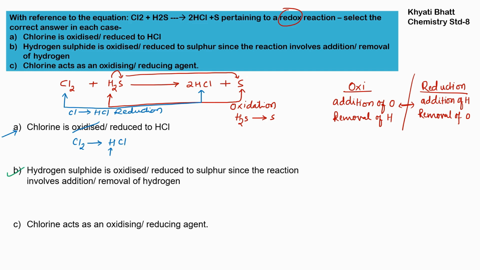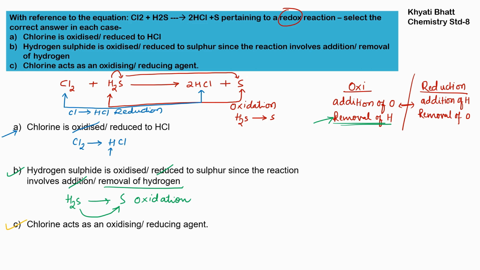Hydrogen sulfide, that is H2S, is oxidized or reduced to sulfur, since the reaction involves addition or removal of hydrogen. So what is happening here? Addition or removal of hydrogen? It is removal of hydrogen. Now, what is this removal of hydrogen? It is oxidation. So this is oxidized. This is an oxidation reaction, and H2S is being oxidized over here, not reduced. So the reaction is oxidation and sulfur is being oxidized.